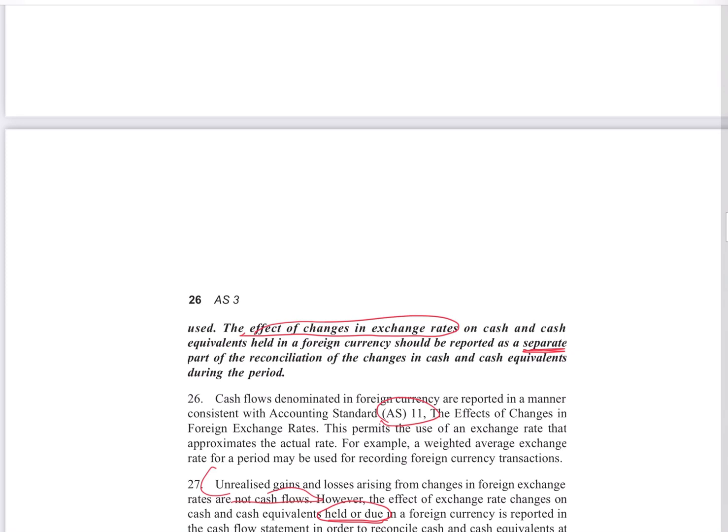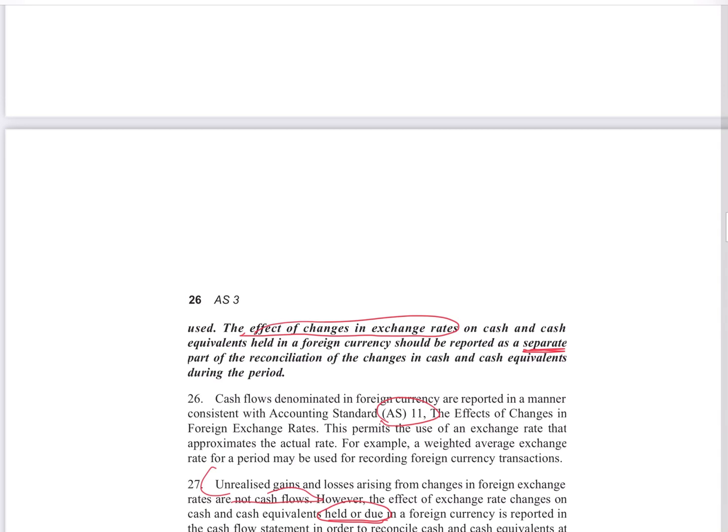So it will become a separate part, effects of changes on cash and cash equivalents, we are saying, not on transactions. If we have a bank account in any foreign country, we will be converting it at the rate on the closing date, and we will be presenting it in cash and cash equivalents.